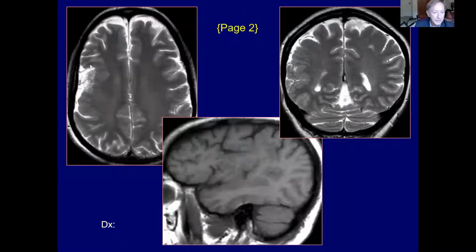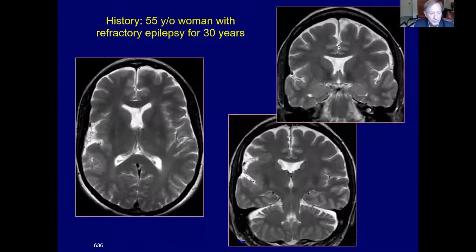And the axial image is higher up, showing more of the disordered cortex. Sagittal view showing the multiple small gyri, and also on the coronal T2, you can see the multiple microgyri in this patient with polymicrogyria. Polymicrogyria is commonly found around the sylvian fissure. So if you see abnormal closure, incomplete closure of the fissure with abnormal cortex around the sylvian fissure, the diagnosis of polymicrogyria should be a consideration.